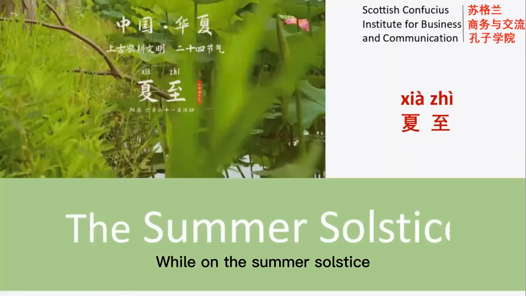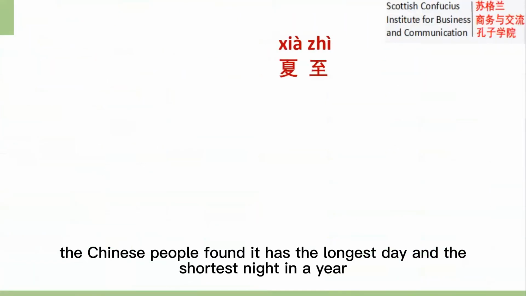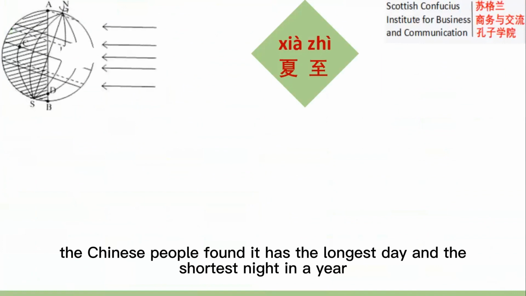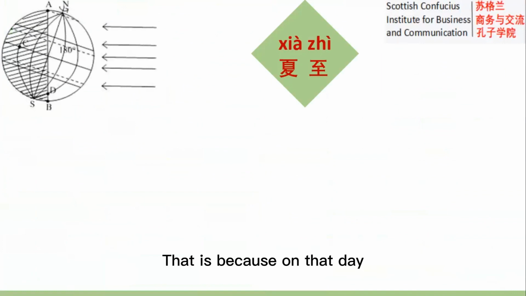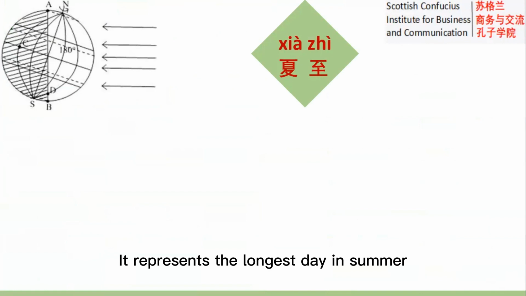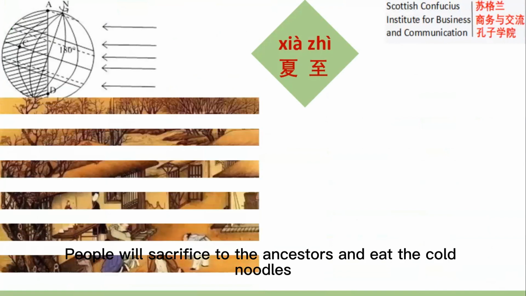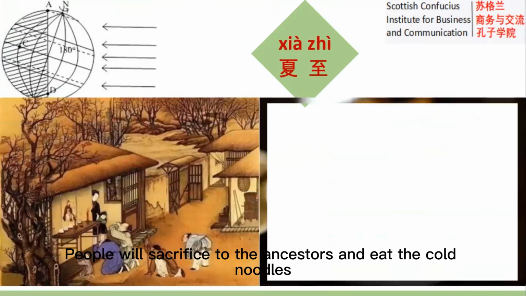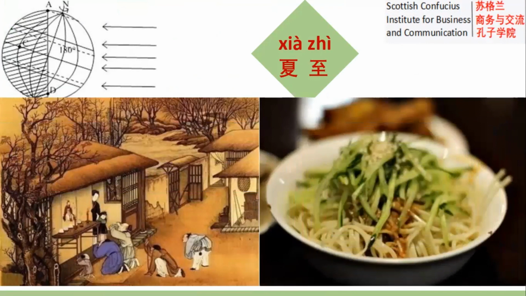Well, on the summer solstice, 夏至, the Chinese people found it has the longest day and the shortest night in a year. That is because on that day, the sun will directly shine on the Tropic of Cancer. It represents the longest day in summer. People will sacrifice to the ancestors and eat cold noodles. A Chinese proverb goes, in the summer solstice, we eat noodles, and in the winter solstice, we eat dumplings.